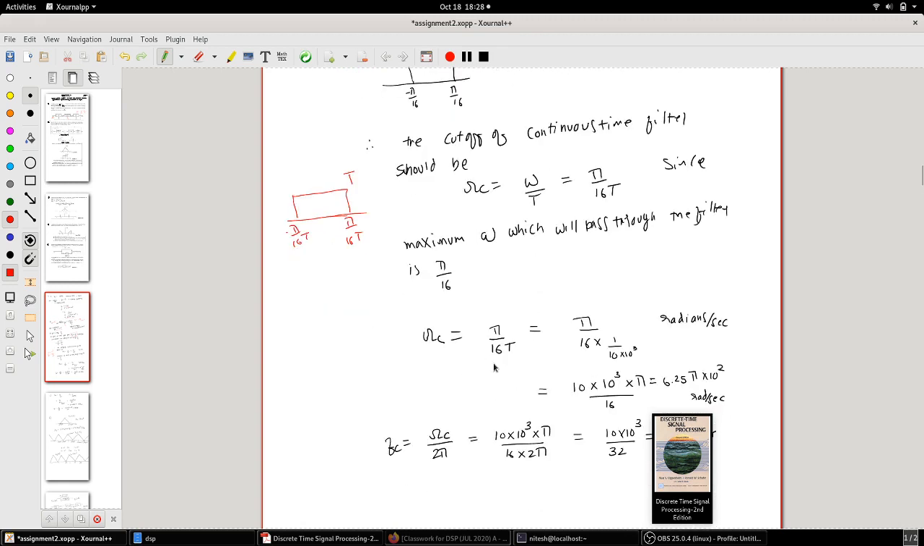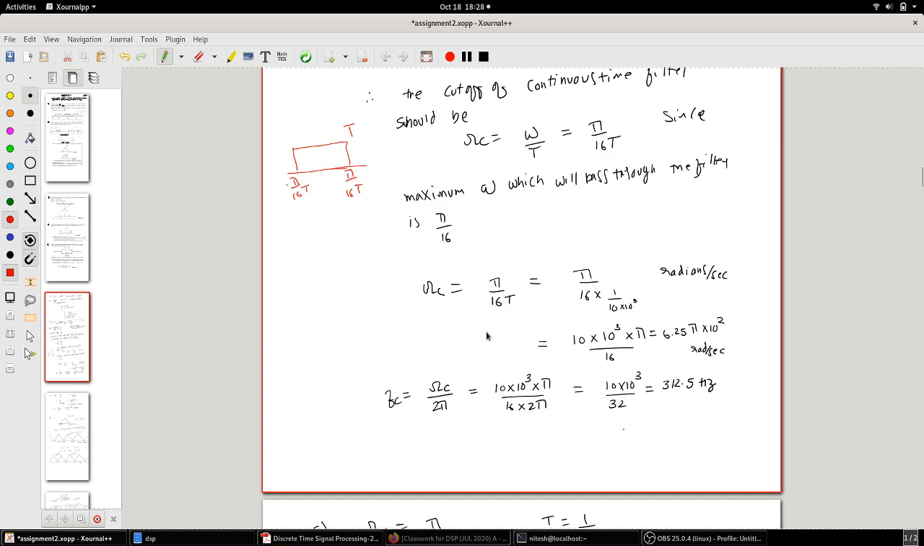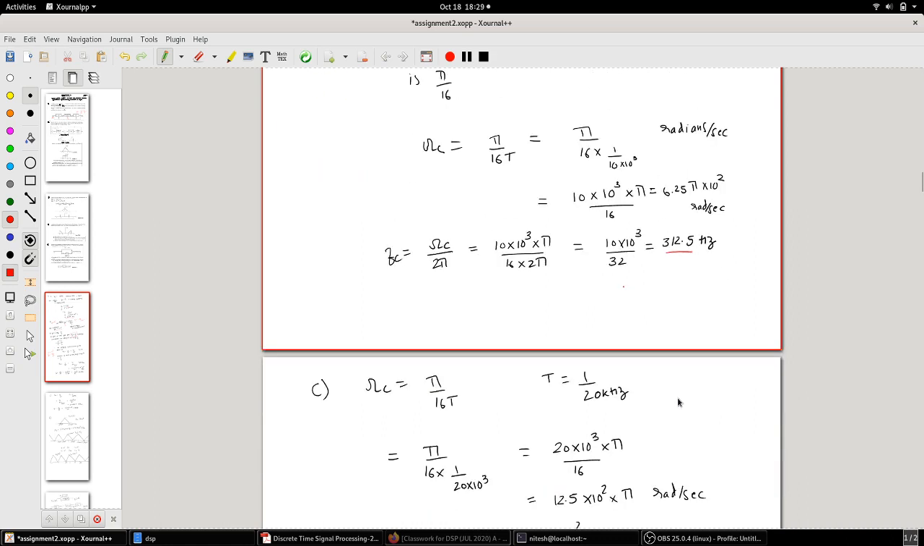So if I plug it in, omega c is pi by 16 T. Pi by 16 T is equal to pi by 16 into 1 by 10 raised to minus 4, that is, into 10 raised to 4. So this comes to 6.25 pi into 10 raised to 2 radians per second, right? 100 divided by 16 will be 6.25, yeah, correct. So fc is going to be omega c divided by 2 pi. Omega c divided by 2 pi will come to 312.5 hertz.